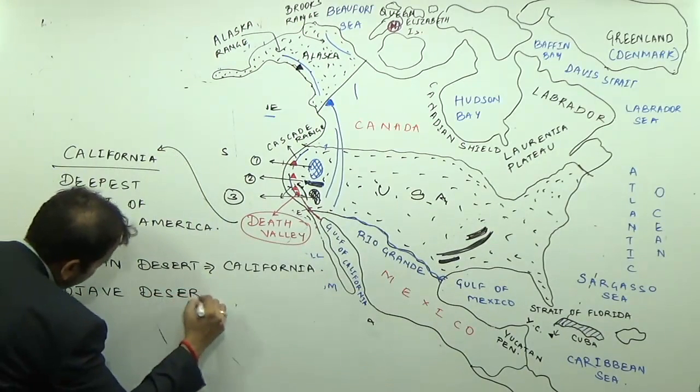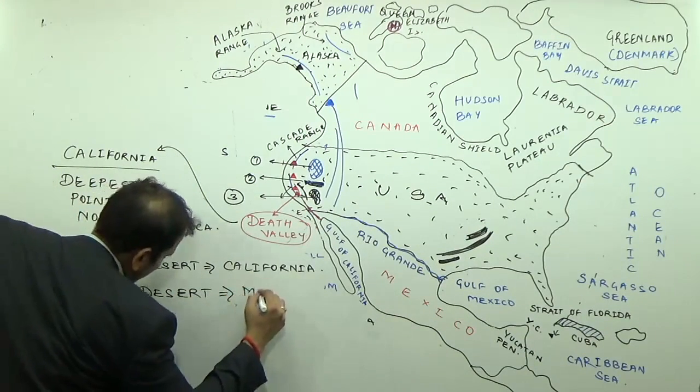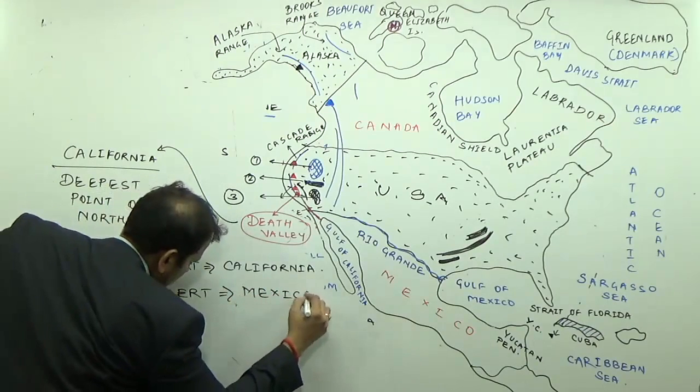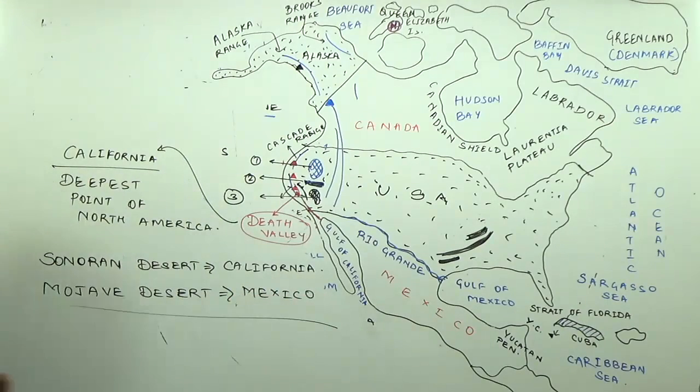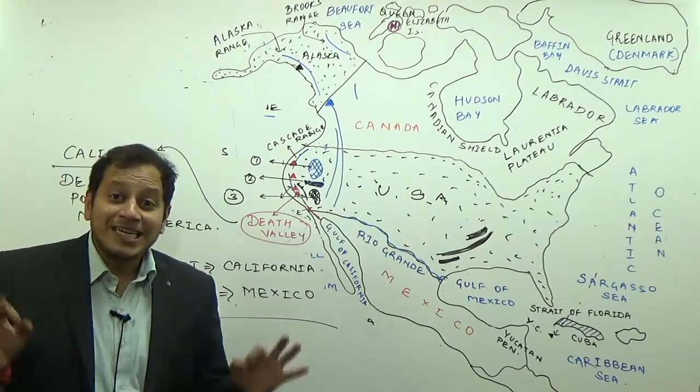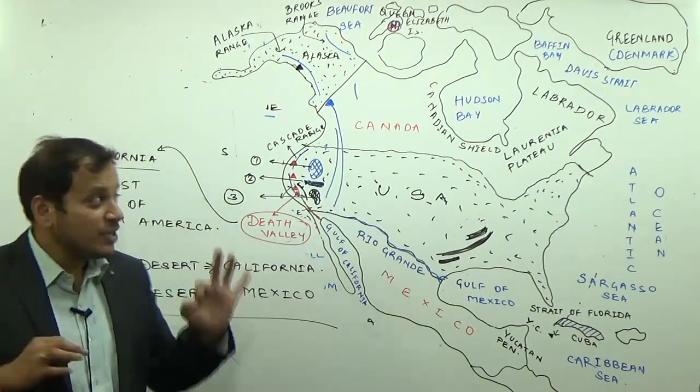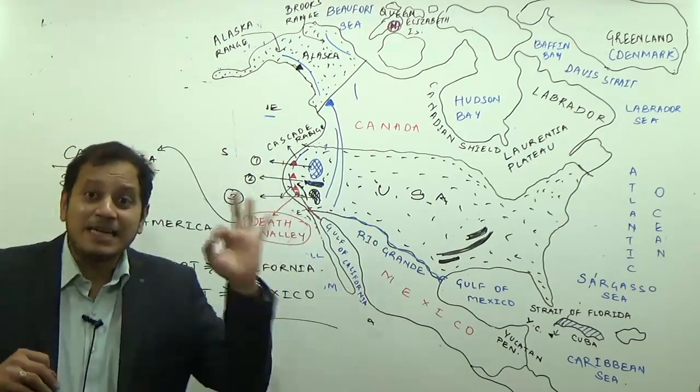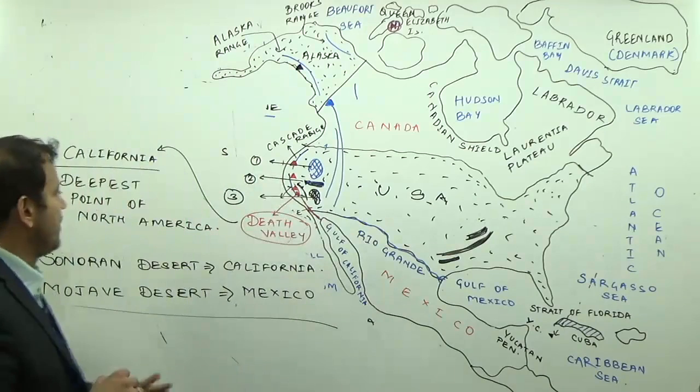So Sonoran Desert, California. California enjoys a Mediterranean type of climate as well as a desert type of climate.